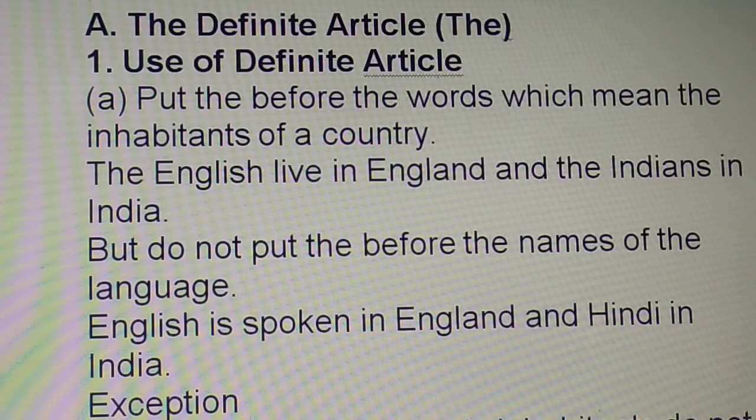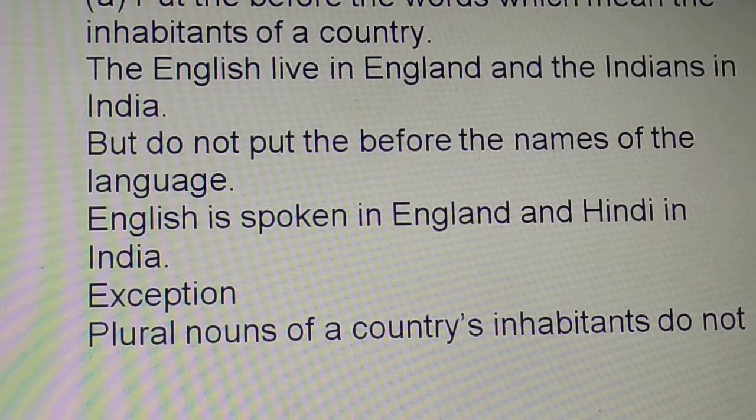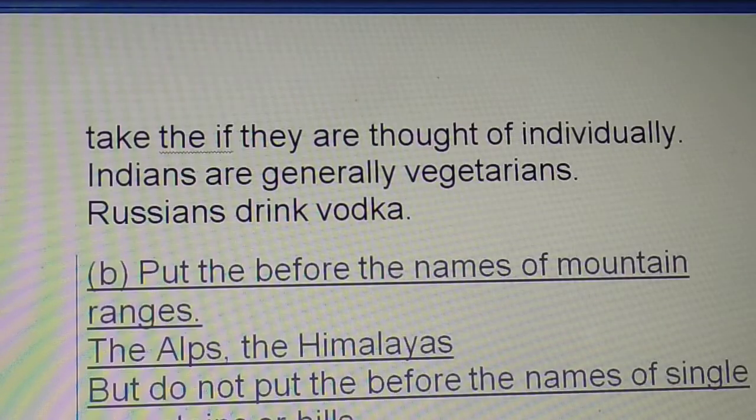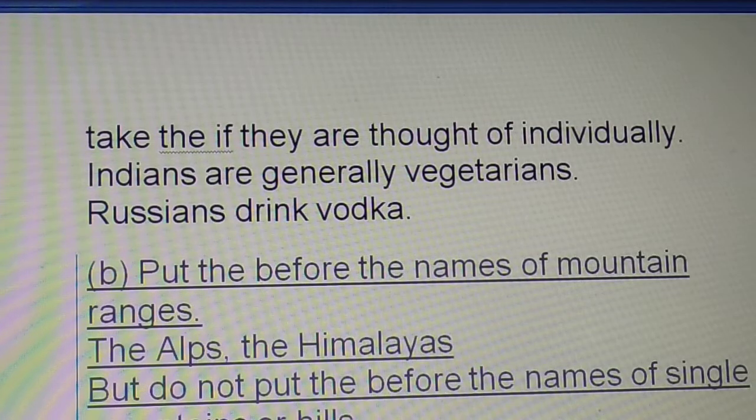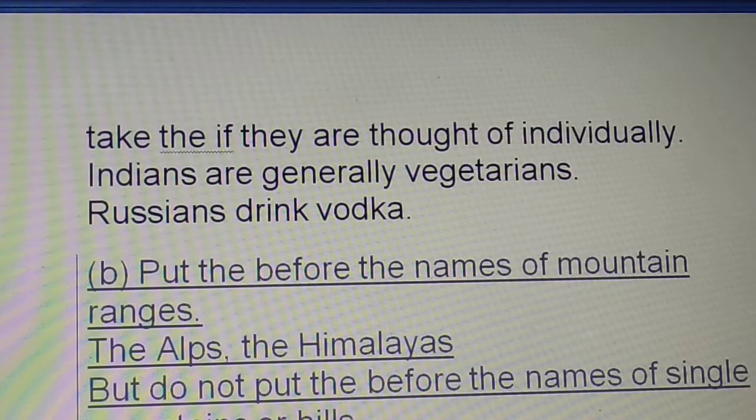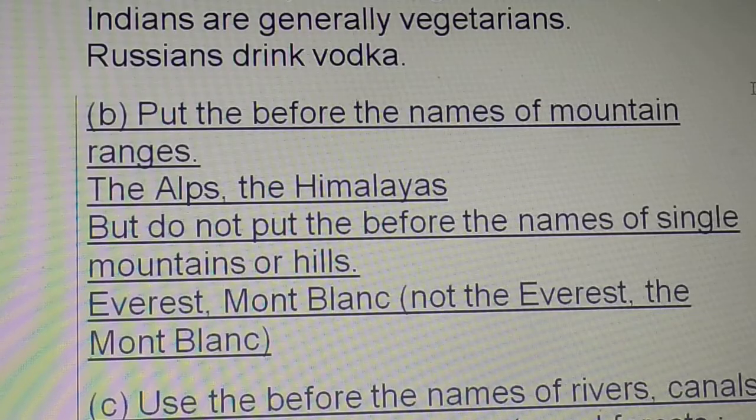But do not put the before the names of languages. English is spoken in England. We don't say the English, yes? And Hindi in India. Plural nouns of a country's inhabitants do not take the if they are thought of individually. These are points to remember. Indians are generally vegetarians. Russians drink vodka.